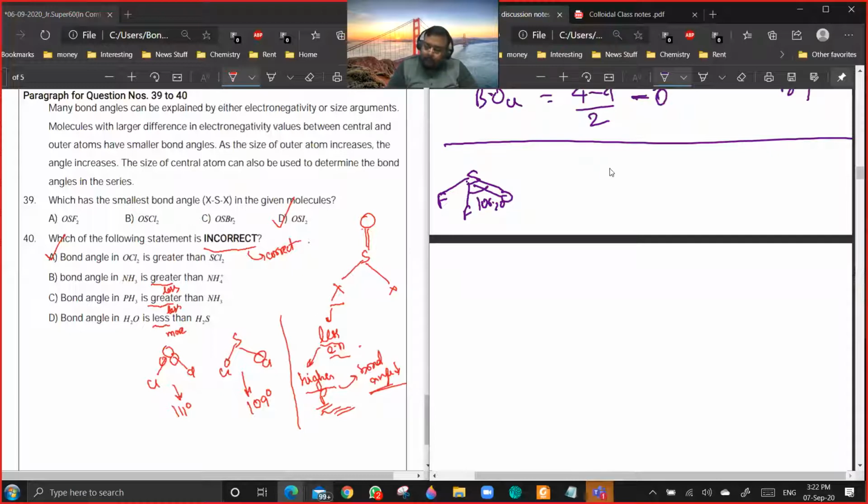If you are talking about SOCl2, Cl and Cl, this bond angle is something like 96.5 degrees. If you are talking about SOF2, I am just going by the data which is available to us. You are not supposed to know the data, that I can understand. But as a teacher, I have to check the data. SOF2, the bond angle is 92.2 degrees.